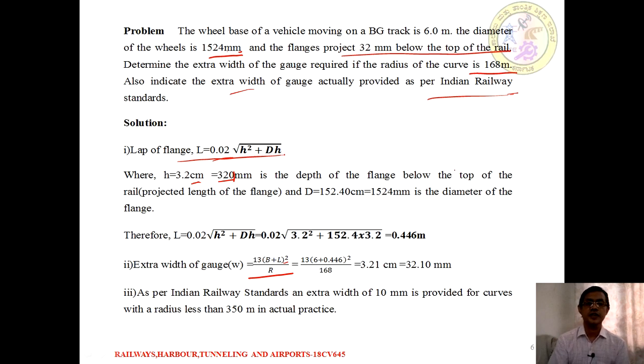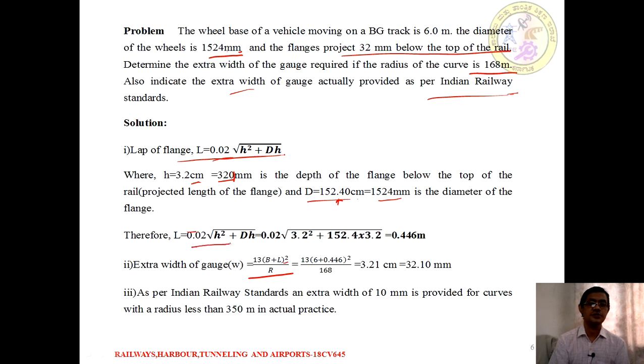That is the depth of the flange below the top as it is projected, and D is 1524 mm, and as we know it has to be substituted in terms of centimeter, so it is 152.4 centimeter, the diameter of the wheel.